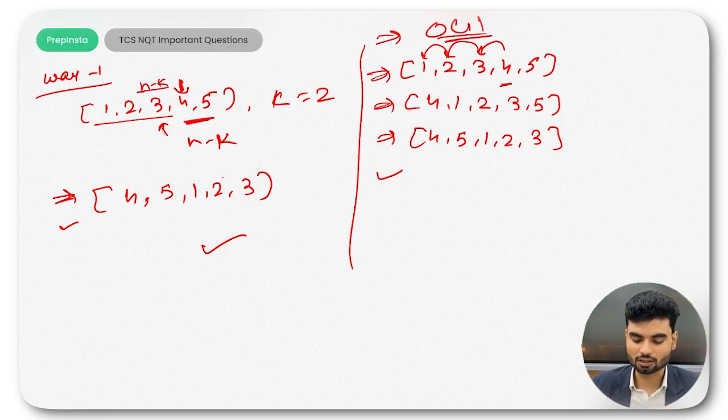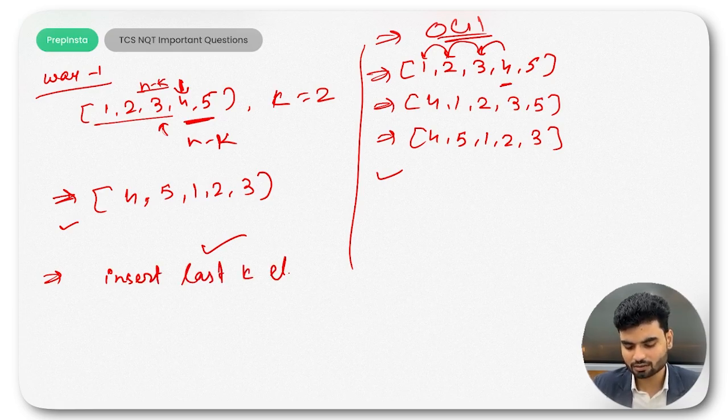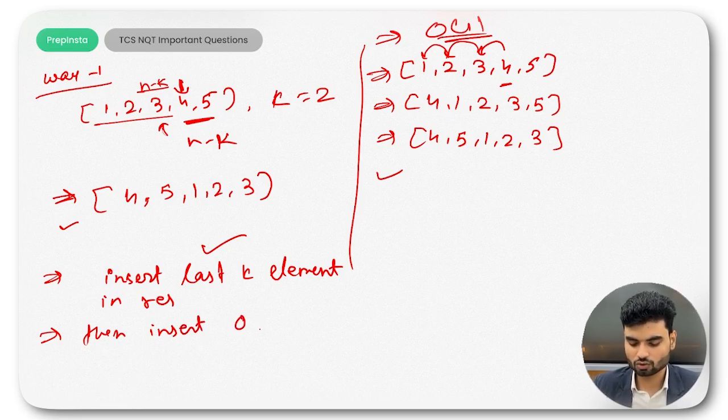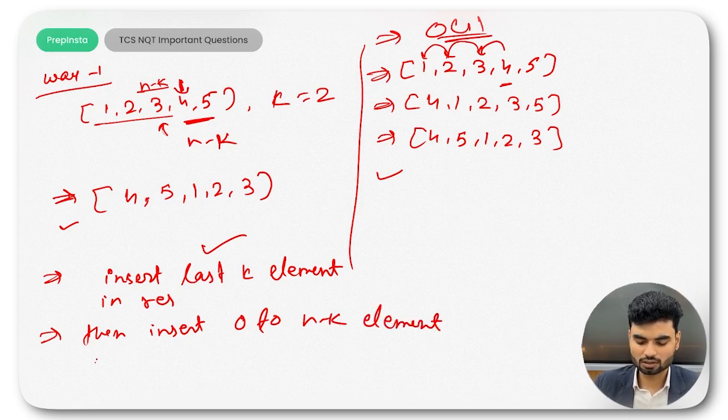So pseudocode you know already, right? Let's insert the last k elements in result, then insert 0 to n minus k elements in result. Right, you will have the solution. That is what pseudocode means. That is what a logic is, you can consider that, right? Cool, yeah, cool. So no worries.